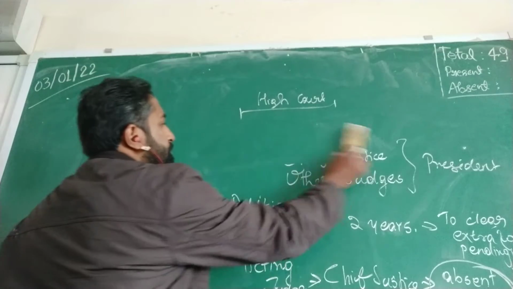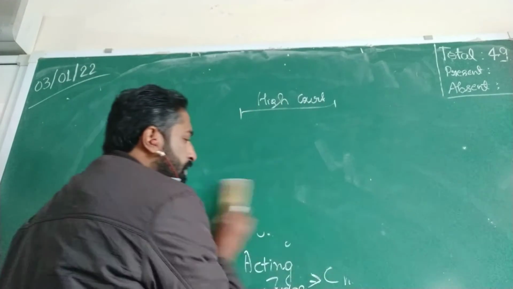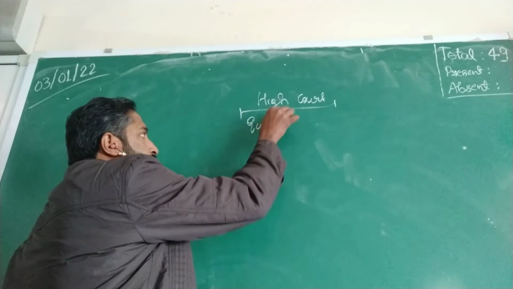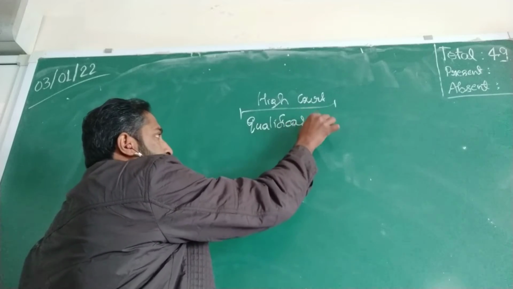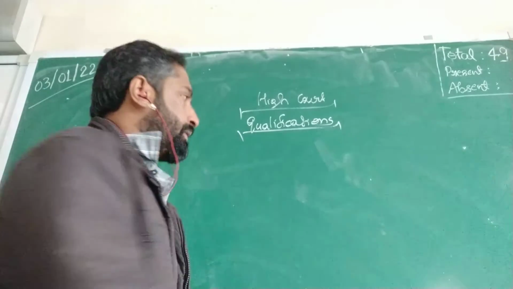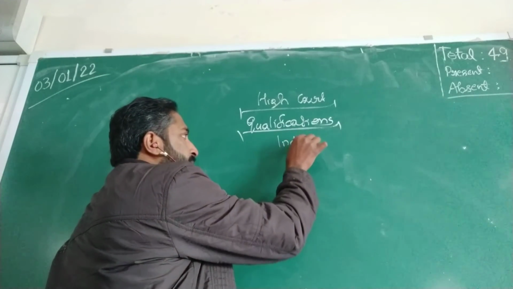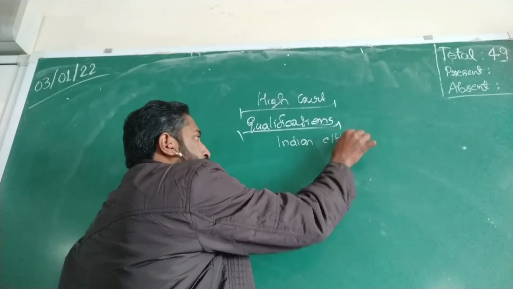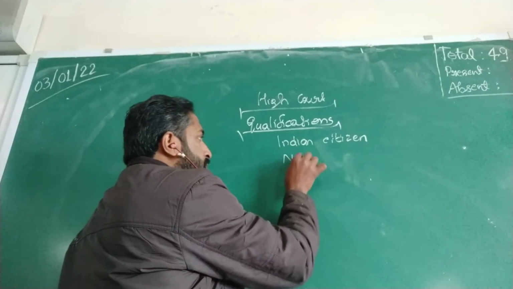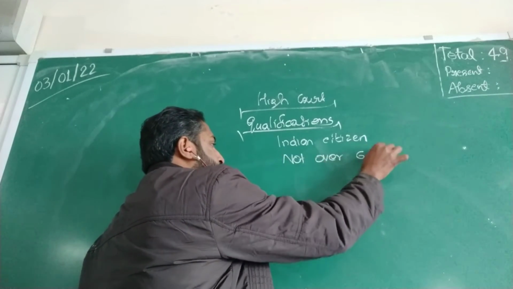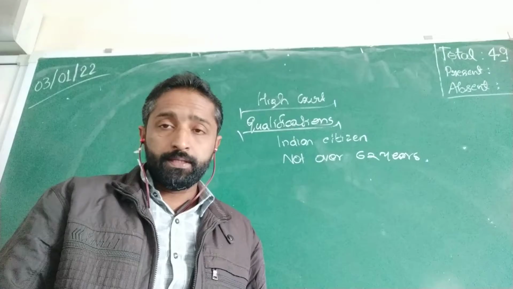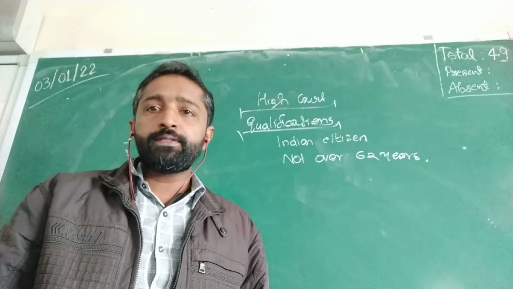And let's move on to the qualifications. What are the qualifications necessary to be a judge in the High Court? The first, as you know already, is Indian citizen. A person has to be an Indian citizen to be appointed as the High Court judge. Second, the age is not over 62 years. Third, hold judicial office for 10 years.